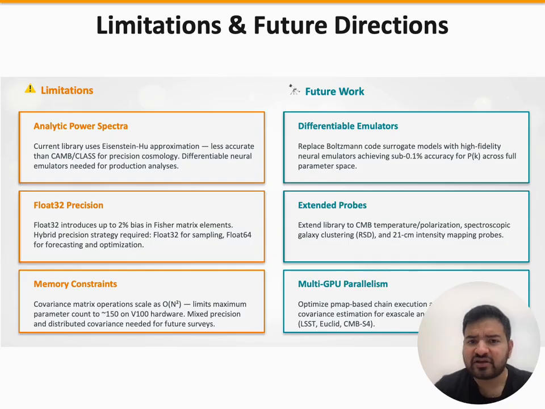Memory is a real constraint. Covariance matrix operations scale as O of n cubed in the number of data points. This limits us to about 150 parameters on V100 hardware before memory becomes the bottleneck. Future exascale analysis will need distributed covariance representations. On the future side, the three highest priority directions are differentiable emulators for production-accuracy power spectra, extension to CMB and spectroscopic probes, and multi-GPU operation for Stage 4 survey analysis.